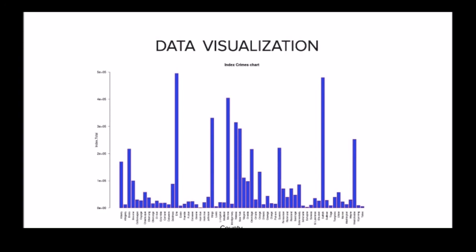So basically, we can see which states record the highest amount of index crimes throughout the years from 2002 until 2017, and which has the minimum number of crimes being reported or recorded throughout the years.